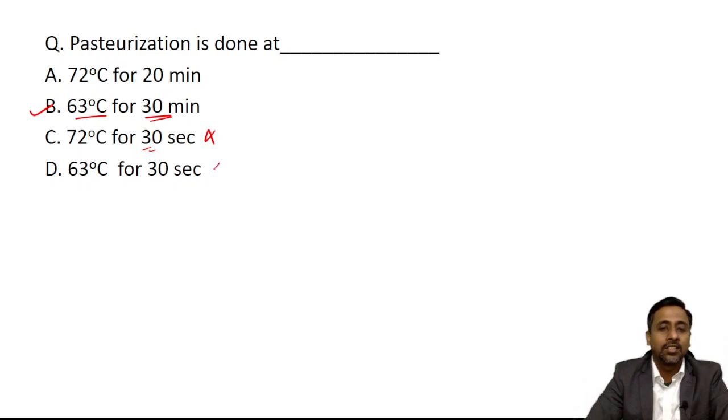63 for 30 seconds, this is also incorrect. 72 for 20 minutes is incorrect. If they would have mentioned 30 minutes, then this method is used for sterilization of respiratory equipment. So this may be correct if the duration is 30 minutes instead of 20 minutes. So the answer to this question is 63 degrees Celsius for 30 minutes. This is which method? Holder method. Okay.